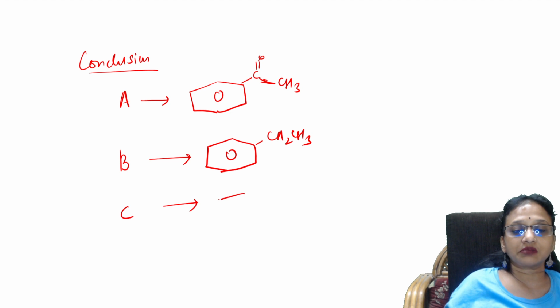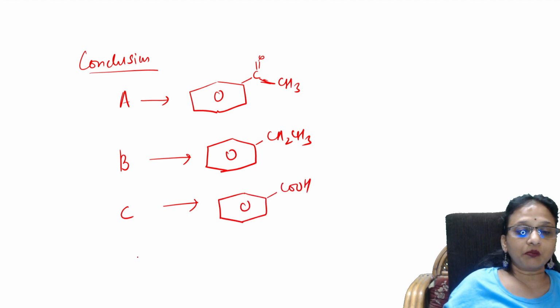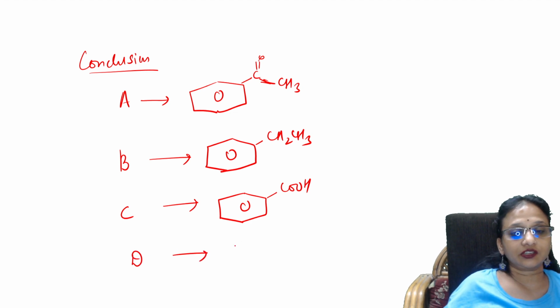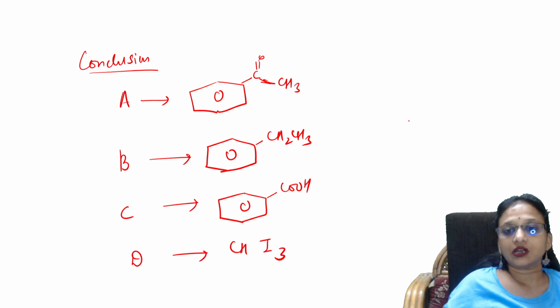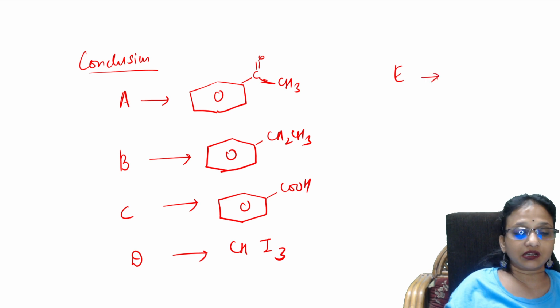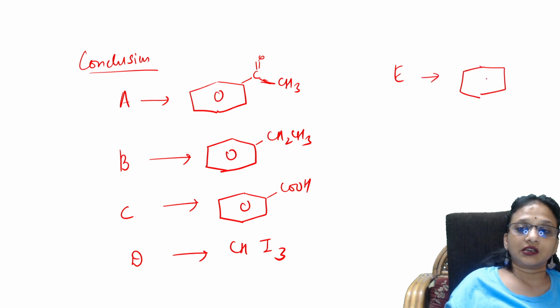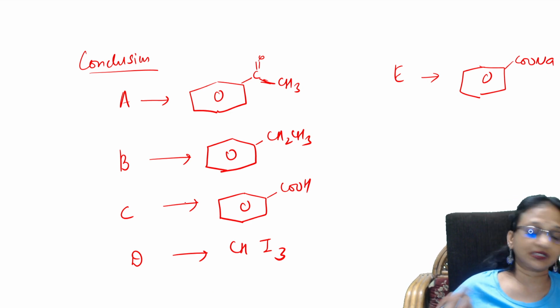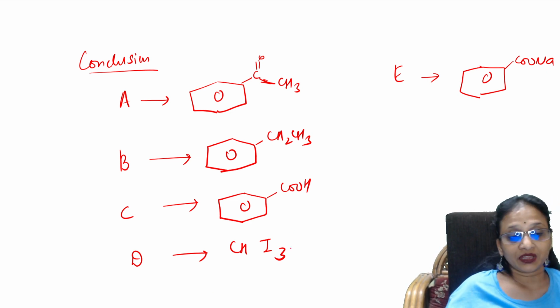Compound C is nothing but benzoic acid. Compound D is nothing but your iodoform. Compound E is nothing but your COONa. That's all. Here you will be getting marks. The examiner is going to give you marks here. Clear, students? Okay.